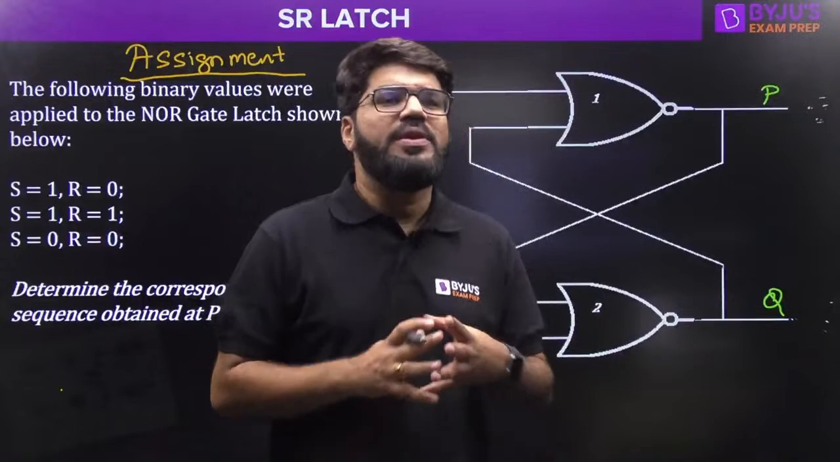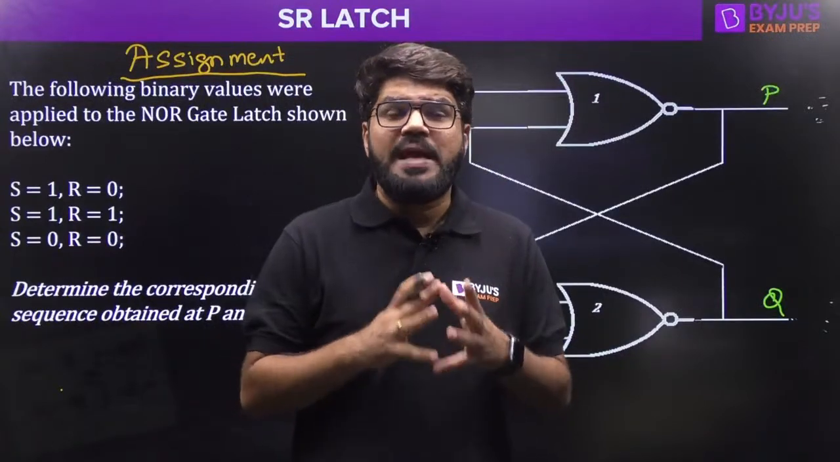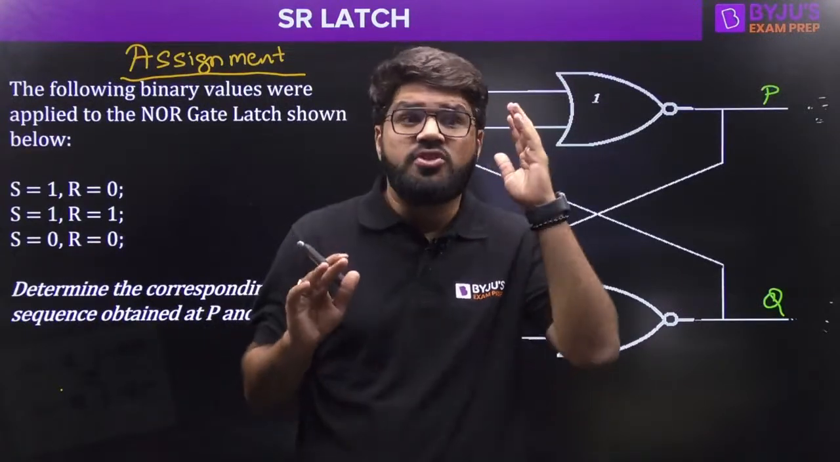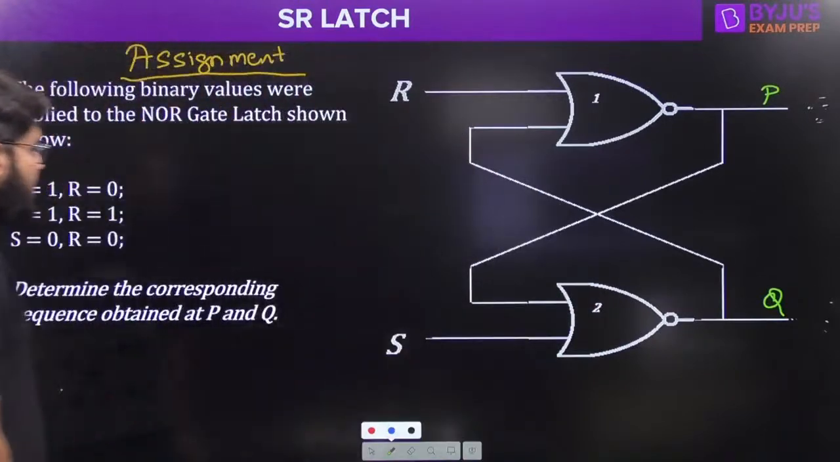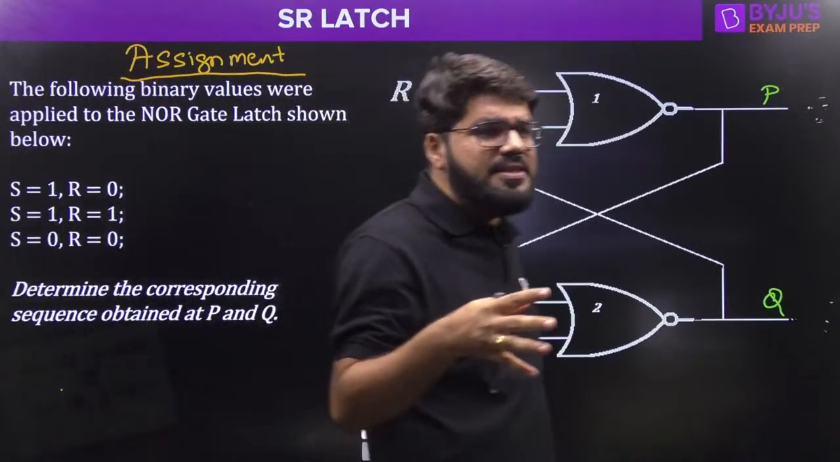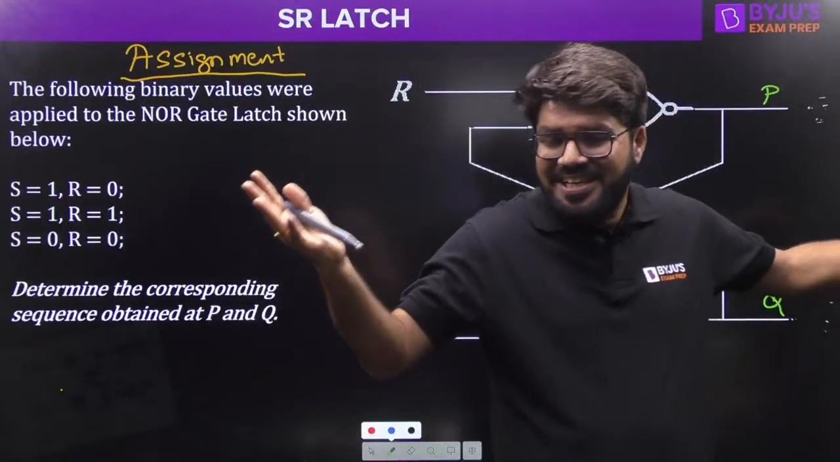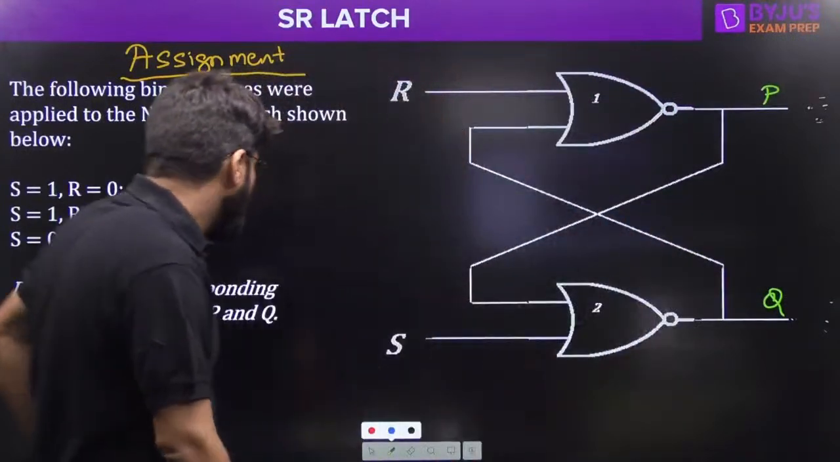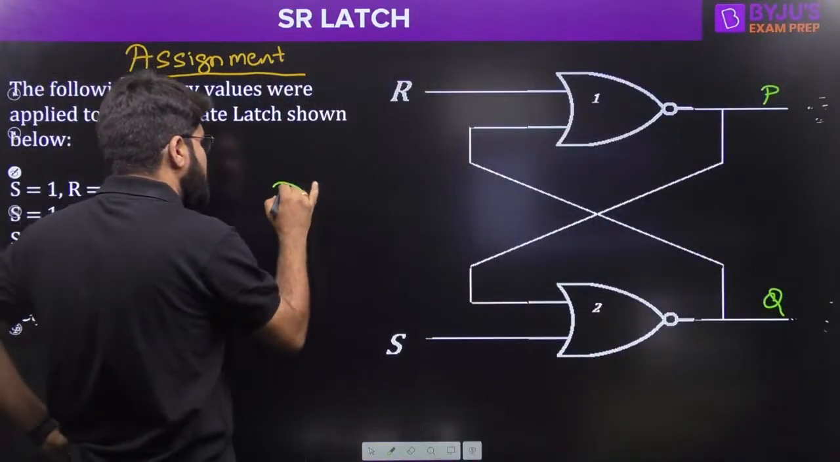And with this problem, you will understand the actual reason behind invalid state. Why invalid state is troublesome? Because when you apply S1 and R1, you will get the invalid state, right? Once a system enters invalid state, what happens next? That is a big thing to understand. So we'll discuss this tomorrow, guys.